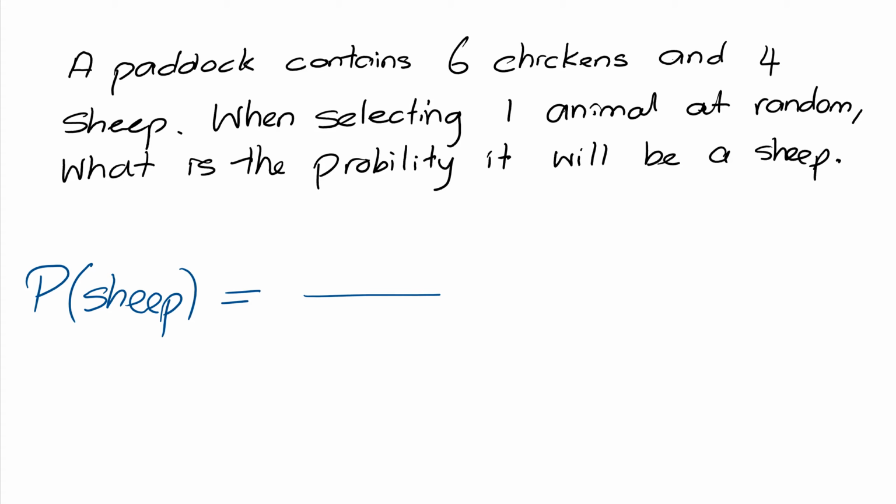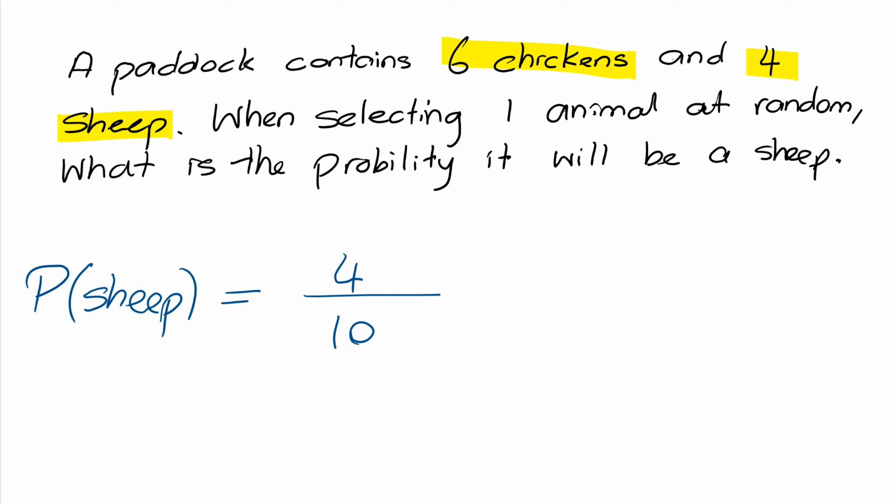So what is the total number of outcomes? The total number of outcomes in this situation will be the number of animals in that paddock. We've got 6 chicken, and we've got 4 sheep. So therefore the total number of animals would be 10. And we're looking at finding the probability of it being a sheep. So now we look at it, well, how many sheep are there in the paddock? Well, there are 4 sheep in the paddock. So we put 4 on top. And that is your answer.